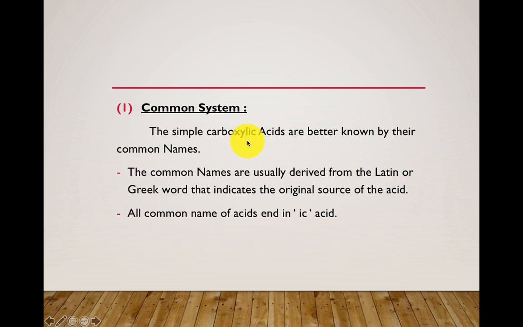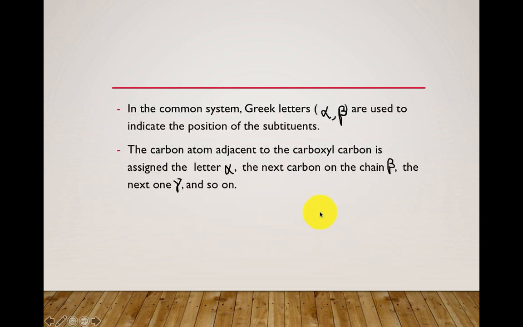See, the common names are usually derived from the Latin or Greek word which indicates the original source of the acid. It is nothing but the source from which the acid is obtained. And all the common names of the acids end in ic acid. See, this alpha beta I have drawn by using the drawing tool. No matter, please write in your books. All of you know the symbol of alpha beta, okay?